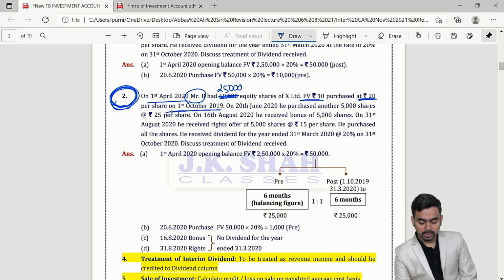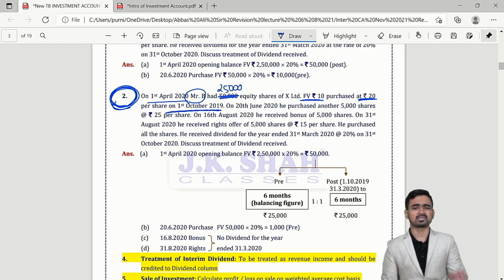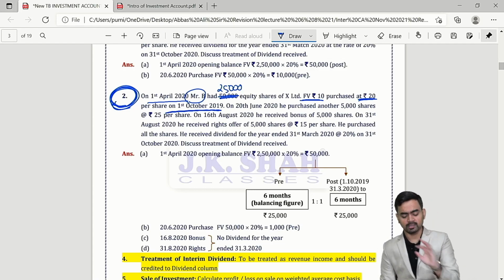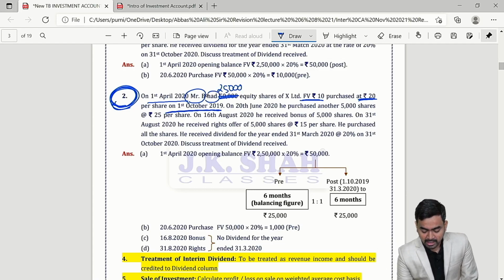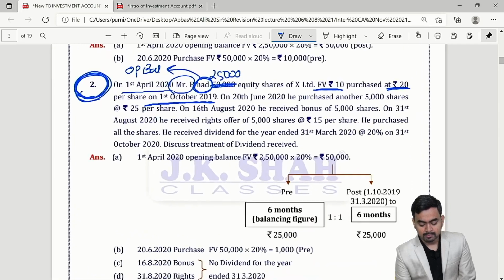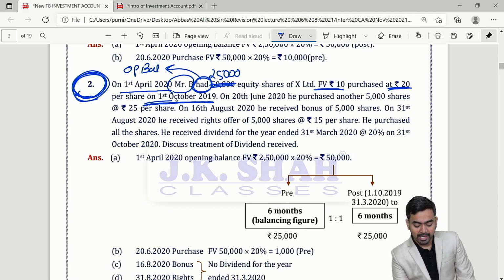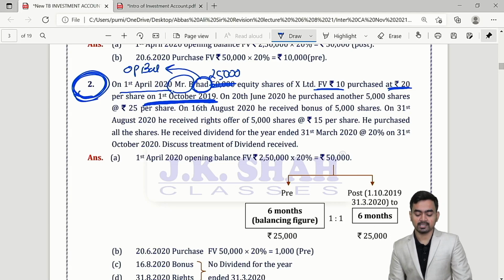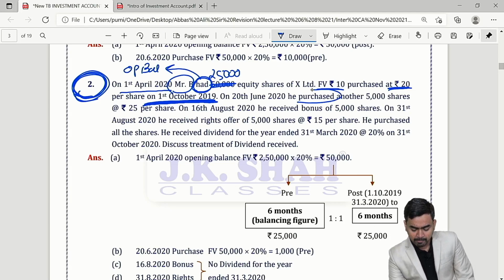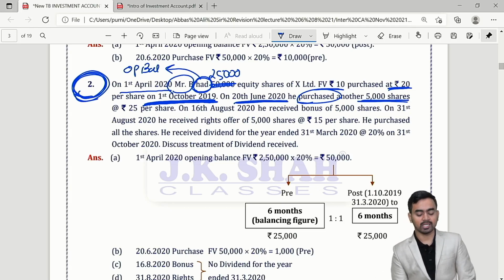Mr. B had 25,000 equity shares. It means this is the opening balance. But these shares were acquired in the last year on which date? 1st October 2019. Correct? Then again they purchased during the current year 5,000 shares.